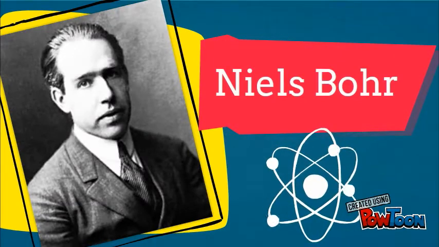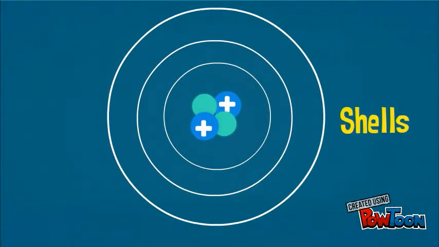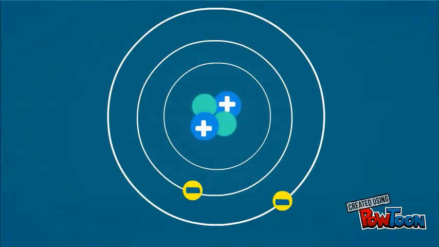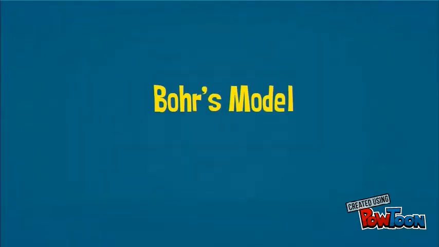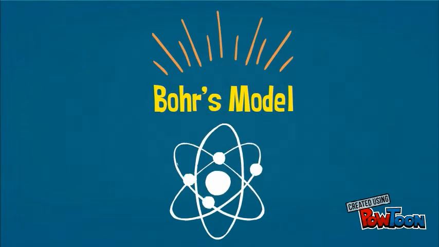After that was Niels Bohr, stating that the nucleus is surrounded by imaginary orbits, and electrons orbit the nucleus at fixed energies and distances. Electrons are able to jump from one level to another, but not to exist in the space between. Bohr's model was well accepted during his time.